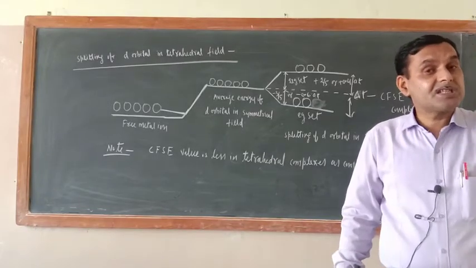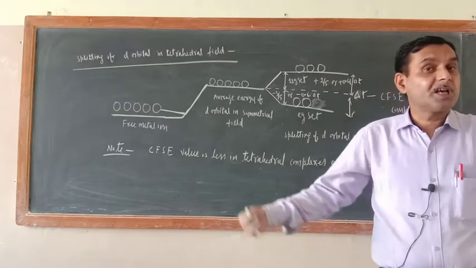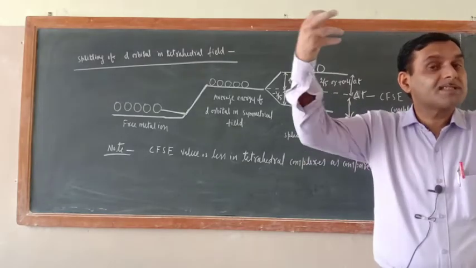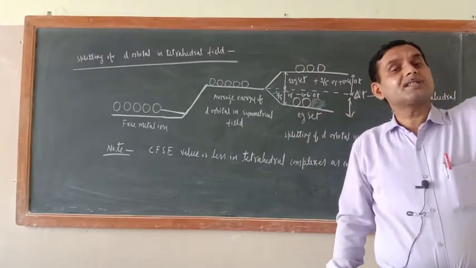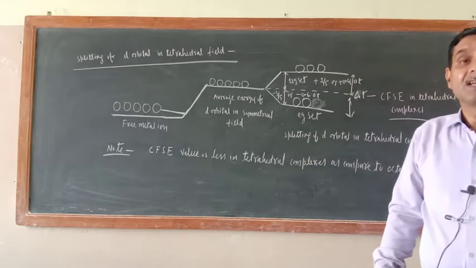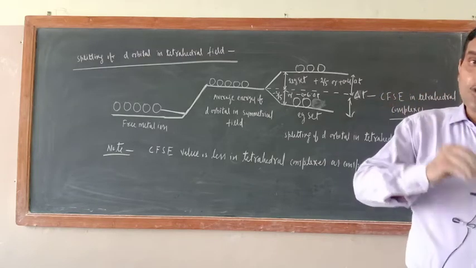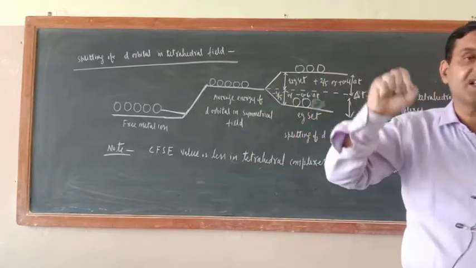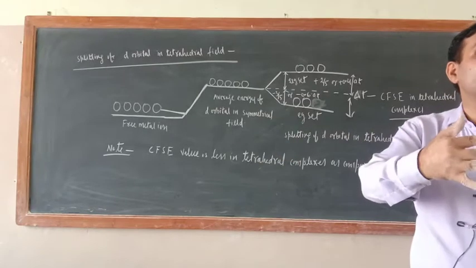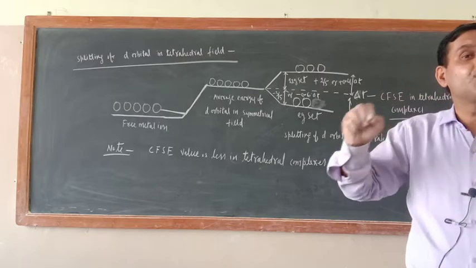The Eg set orbitals, dx square minus y square and dz square, have their lobes on the line of approaching ligands. So they experience more repulsion, and their energy is raised by 3/5 or 0.6. While the lobes of the T2g set orbitals, dxy, dyz, dxz, are away from the approaching ligands, so they experience less repulsion and their energy is decreased by 2/5.